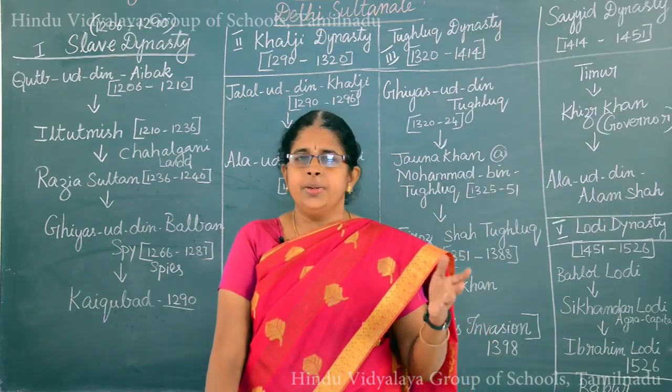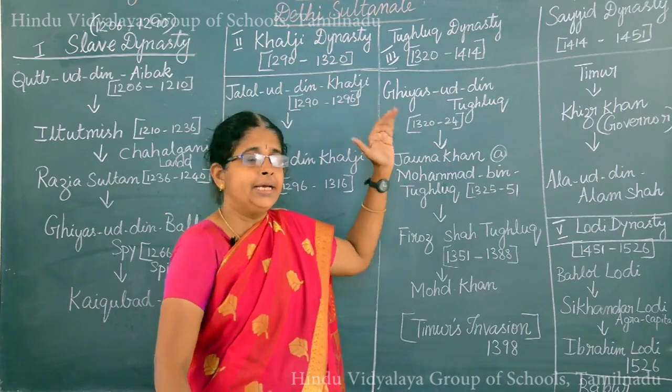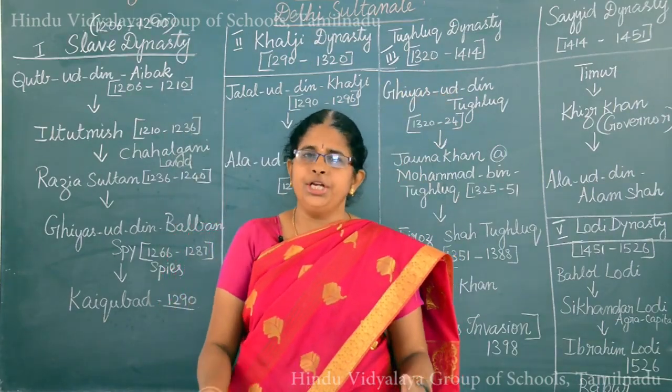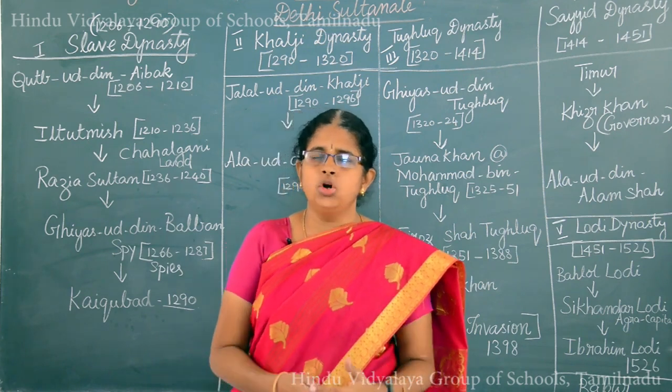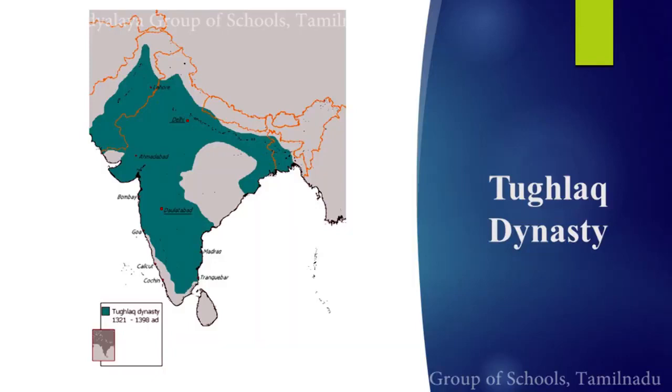In that war, Prataparudra was defeated by Juna Khan and he returned to his empire with riches. He looted the city and returned with gold, silver and jewels. With that wealth they were able to extend their empire, and they also created a new city called Tughlaqabad, created only with the riches they collected from the Warangal empire.